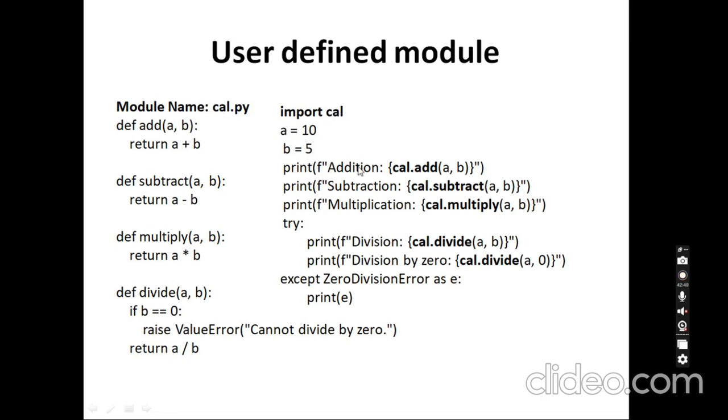I call cal.add, passing a comma b. In the same way I can call the subtract, multiply, and divide functions, so that I can get the values.